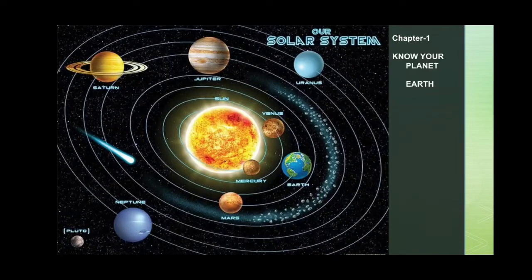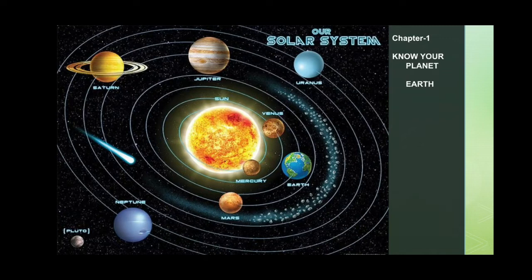The first planet is known as Mercury, second one is Venus, third is Earth, fourth is Mars, fifth one is Jupiter, sixth one is Saturn, seventh one is Uranus, eighth one is Neptune. Here one more planet is given, that is Pluto, but that is a dwarf planet.